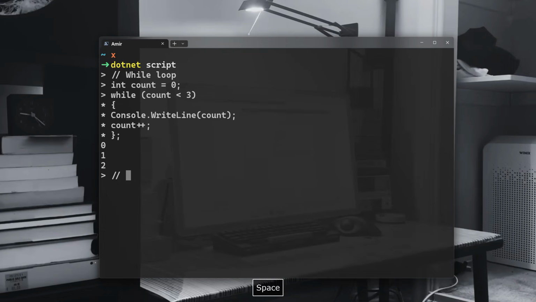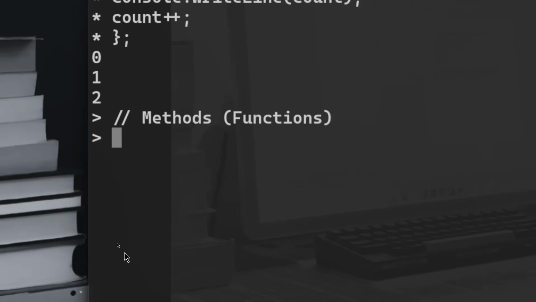Now let's check out the methods together, the methods or the functions. Let's say that we want to create a method that adds 2 numbers. We can do that simply by saying int Add, because we want that method to have a result as an integer. So int Add, and we have 2 different arguments here, int a and int b, right?